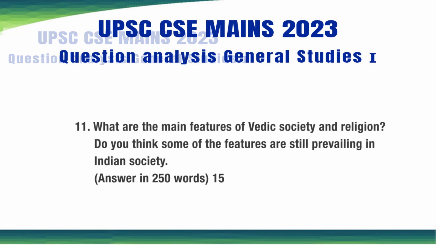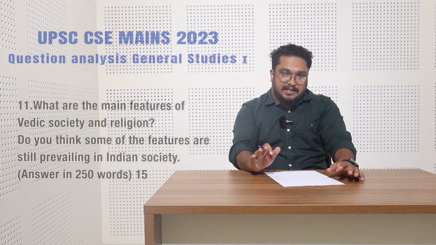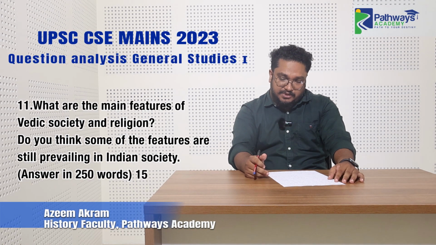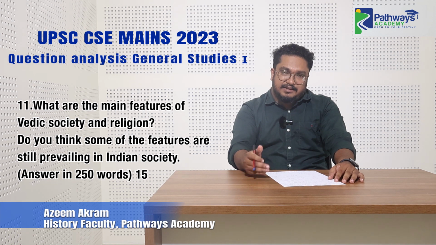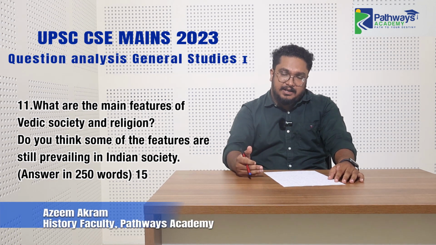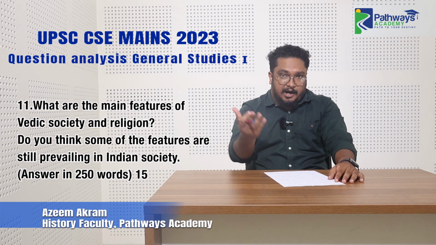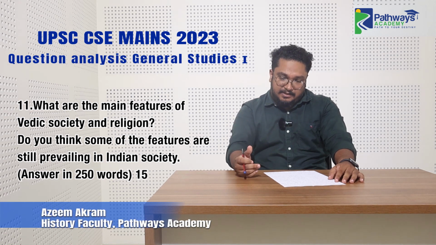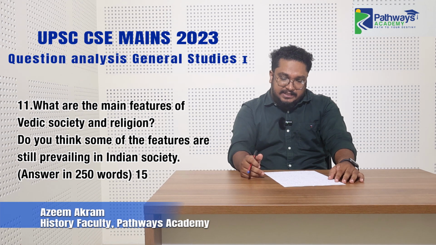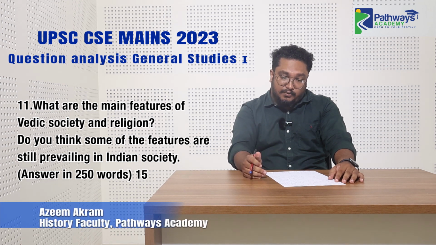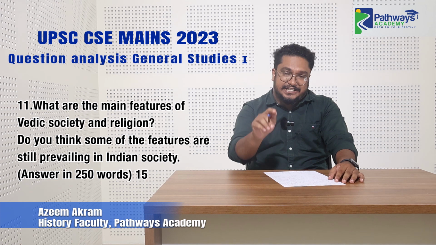And the next question is also a bit surprising. It's a 15-marker question: What are the main features of Vedic society and religion? Do you think some of the features are still prevailing in Indian society? There are some important things related to this question. One is that they shifted somewhat from the cultural part and started asking from hardcore ancient Indian history. But we also have to notice that they asked about the main features of Vedic religion and Vedic society.